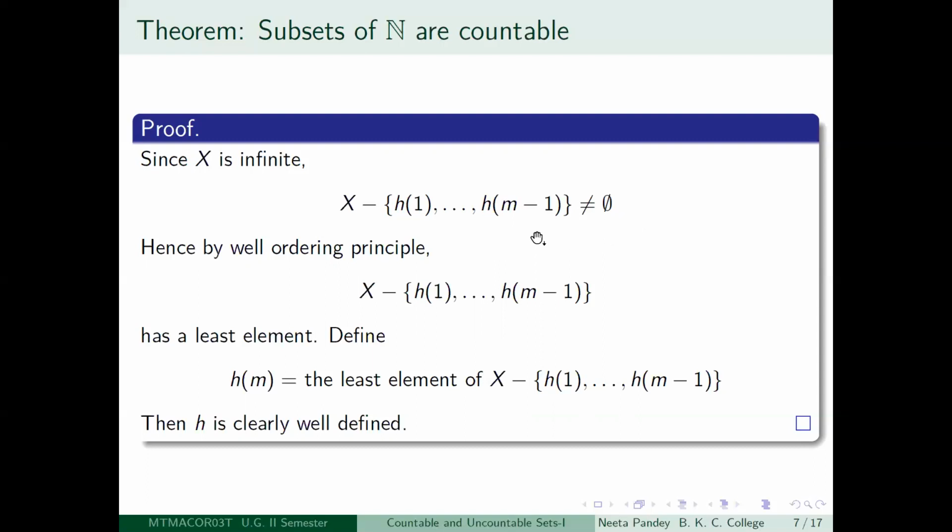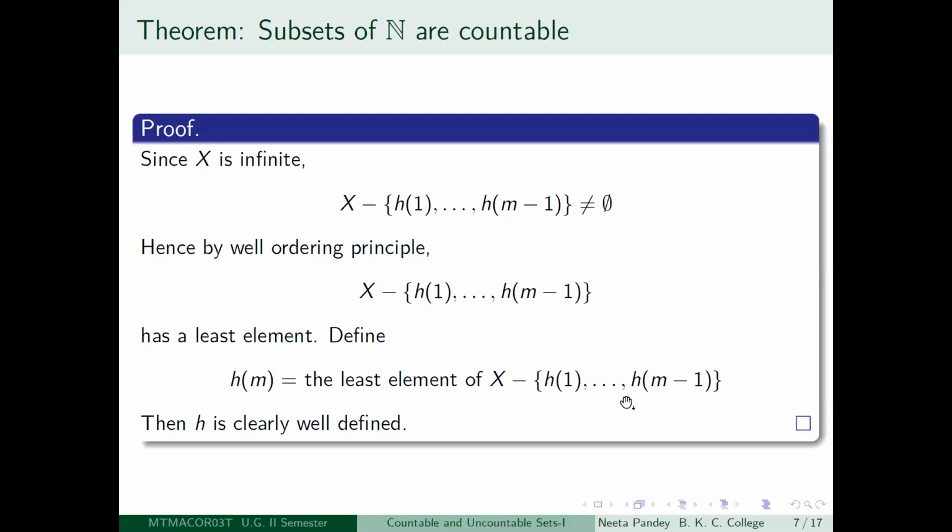Again, it is a non-empty subset of the set of positive integers, so by the well-ordering principle, it will have a least element. So what is your definition of Hm? It will be the least element of X minus {H1, H2, etc., Hm minus 1}.